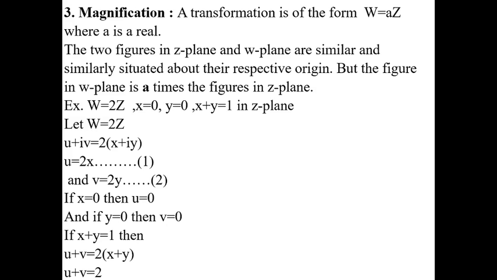Now we discuss magnification. Magnification means a transformation of the form W is equal to A into Z. Here A may be a constant, like 2 or 1 by 2, 1 by 3. The two figures in the Z plane and W plane are similar.